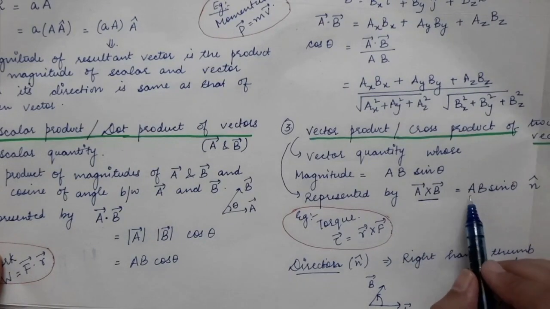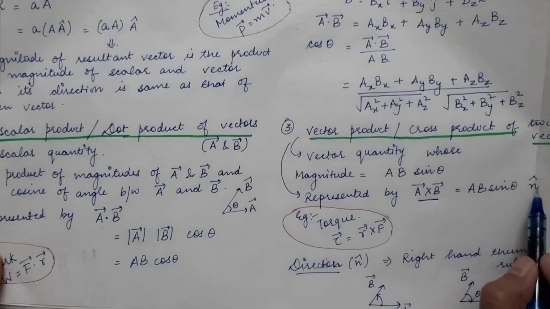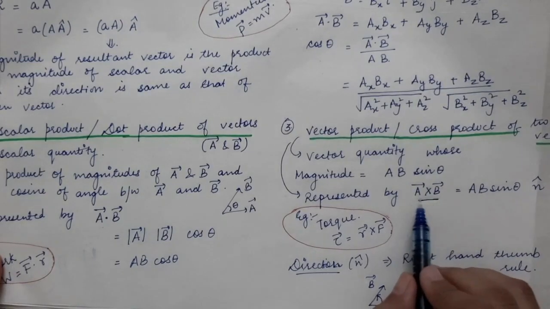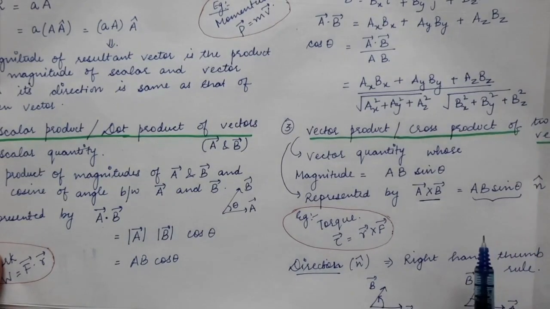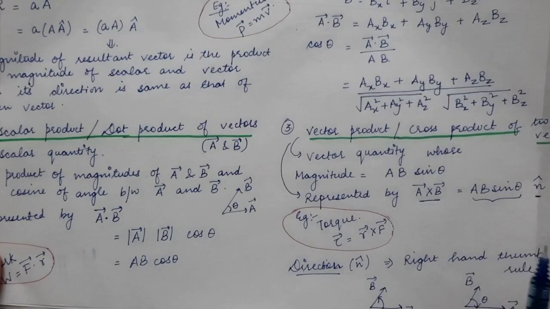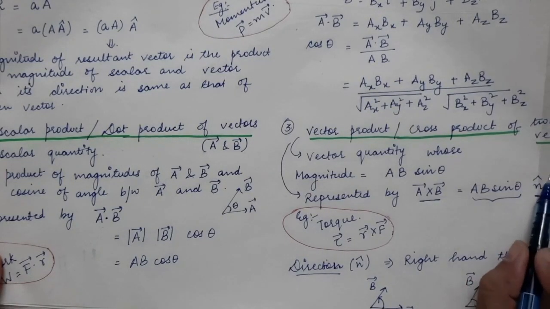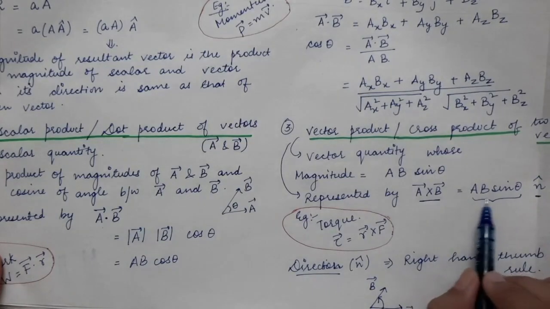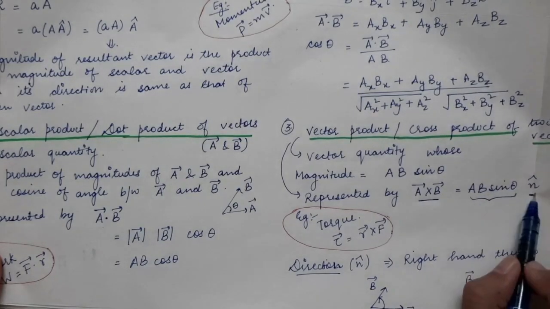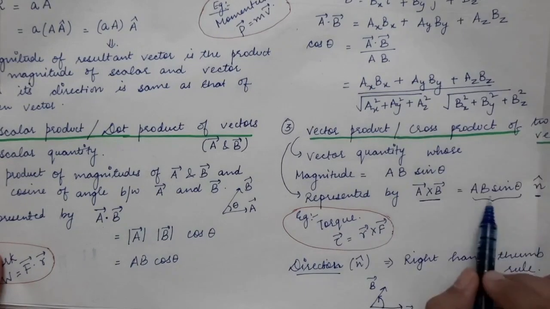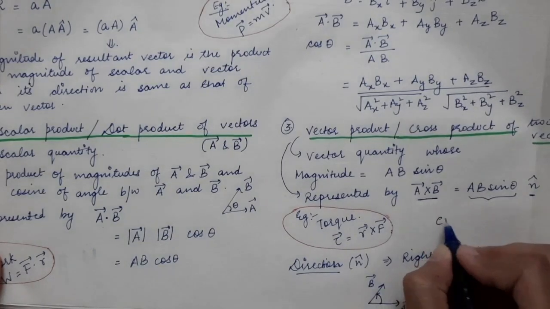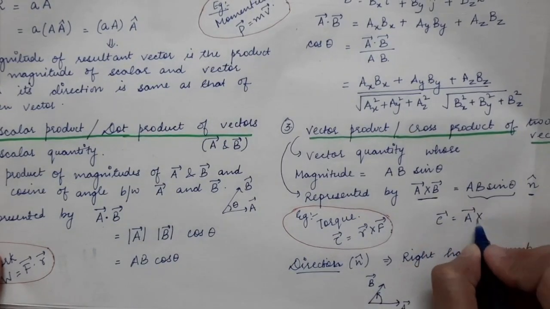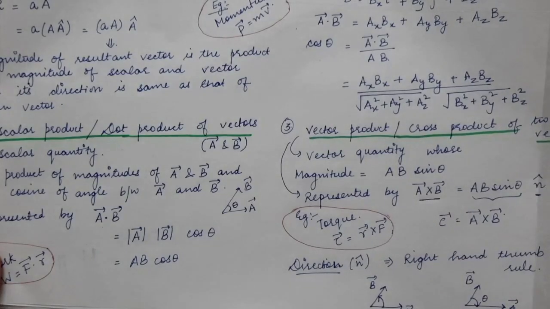So this will be equal to AB sin theta times n cap. Since the cross product, or the vector product, is a vector quantity, it has a magnitude of AB sin theta, and it will have a direction, and let's say the direction is given by n cap. This is a random direction we are talking about. So the vector product of two vectors gives you a resultant vector, and let's say that is C vector. In our case, C vector is equal to A vector cross B vector.